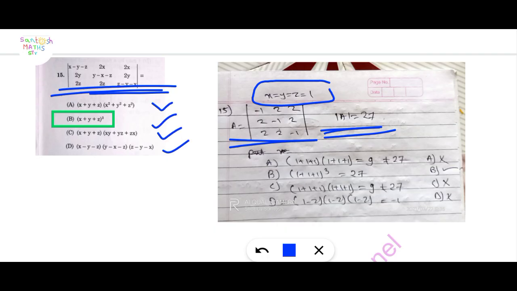Check in options A, B, C, D by putting x equal to 1, y equal to 1, z equal to 1, and see which one is satisfied. In option A, 1 plus 1 plus 1 is 3, into 3 is 9, which is not equal to 27, since we got determinant 27, so this is discarded. Option C is also discarded. Option D is also discarded. Only option B, 1 plus 1 plus 1 raised to cube equal to 27, is satisfied here.